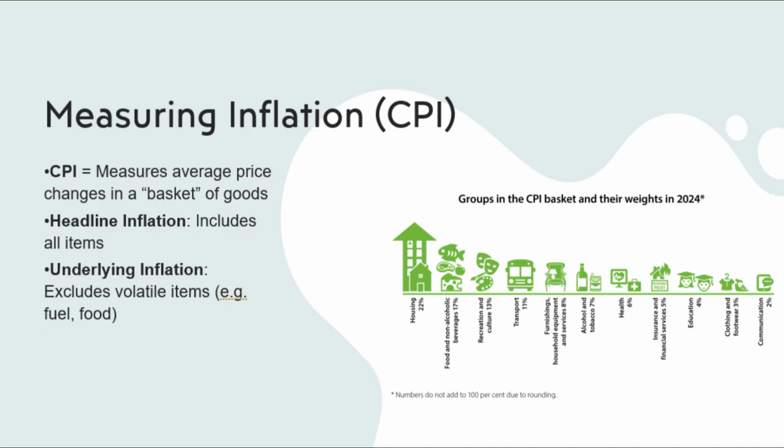Inflation is measured using the Consumer Price Index, or CPI, which tracks the change in prices of a fixed basket of goods and services that reflect typical household spending patterns. There are two key types of inflation measured in Australia: headline inflation and underlying inflation. Headline inflation includes all items in the CPI basket, even those with volatile prices like fuel and fresh food. Underlying inflation removes these volatile items to give a clearer picture of the long-term trend.